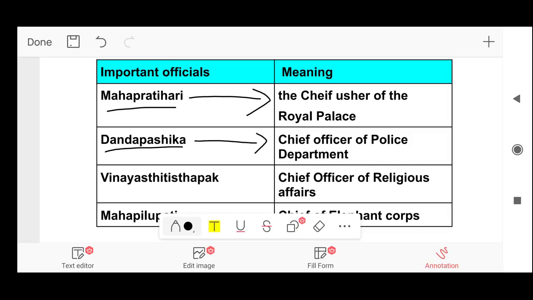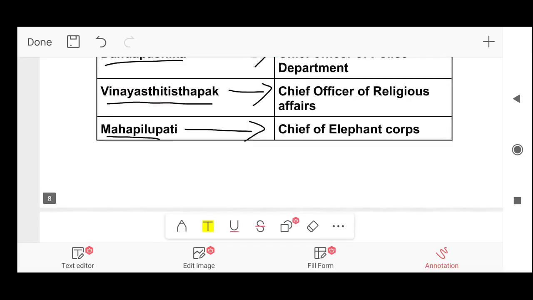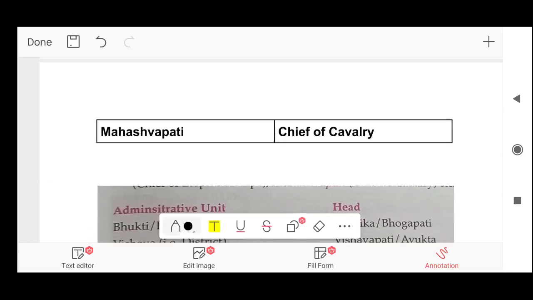Vinay Asthitisthapak means chief officer of religious affairs. So Vinay Asthitisthapak was the chief officer of religious affairs. Next, Mahapilupati. Mahapilupati was the chief of elephant corps. Next, Mahashvapati. Mahashvapati was the chief of cavalry.